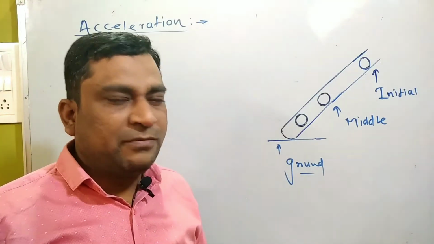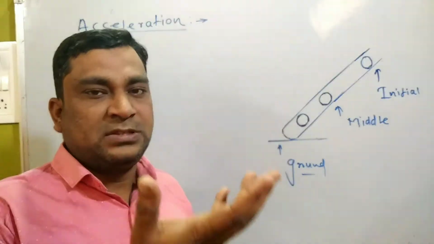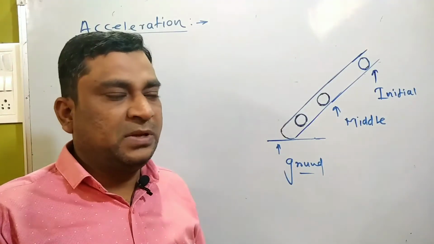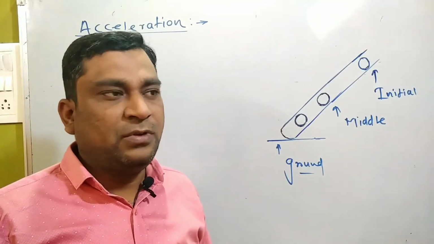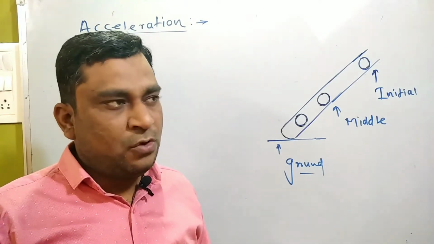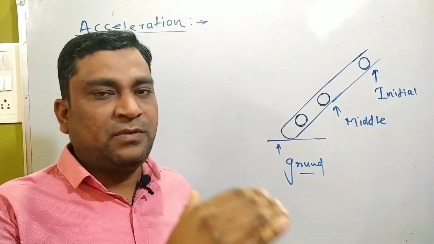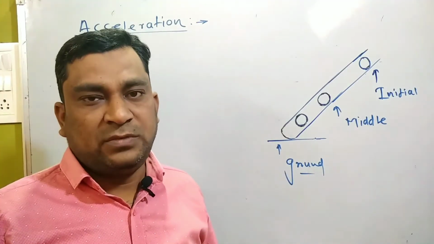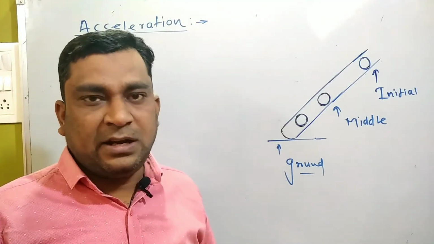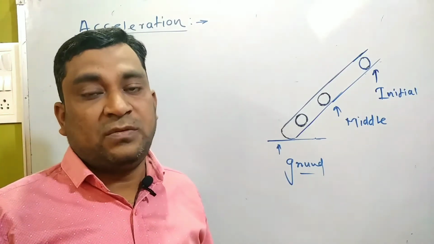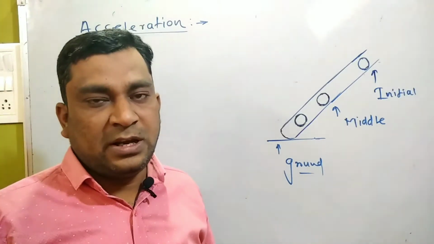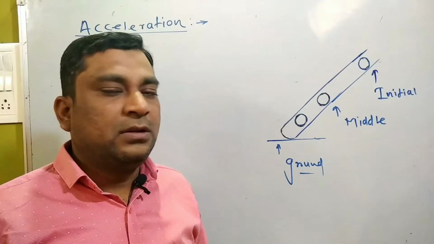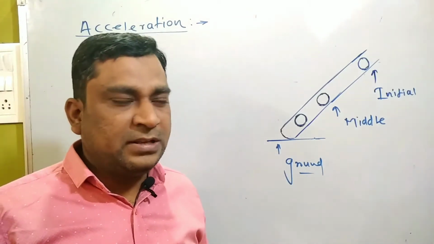Again, one more scenario. If we throw the ball in the space, what happens here? When you throw the ball in the space, as time passes, the velocity of the ball goes on decreasing. One point will be reached in the space where the velocity of the ball is completely zero, and again it falls toward the surface of the earth. When it gets attracted by gravity toward the surface of the earth, again the velocity goes on increasing.